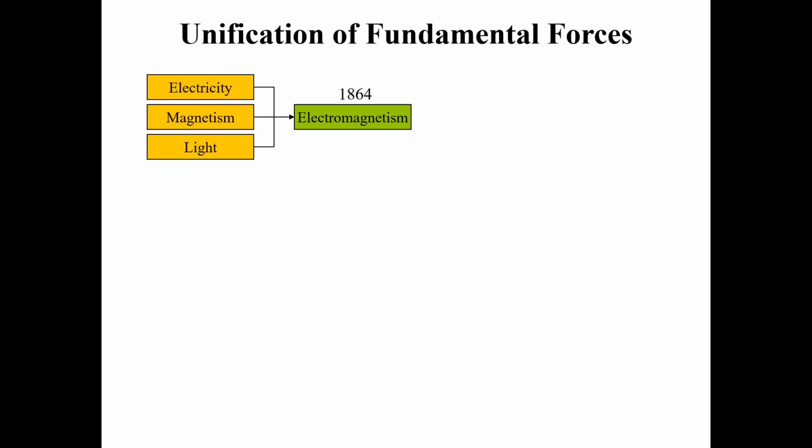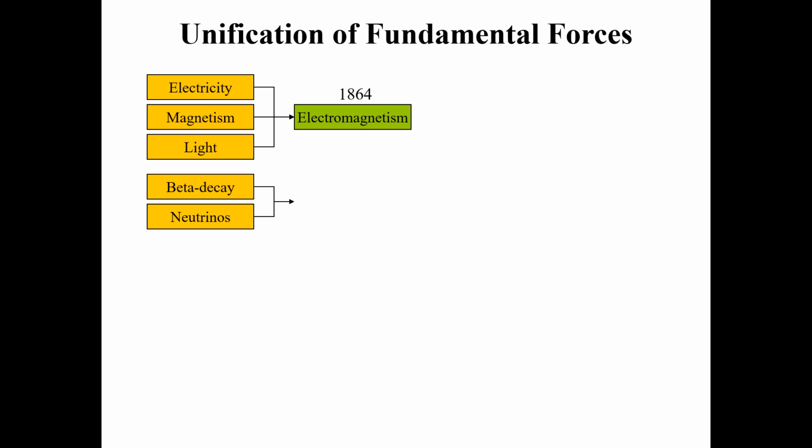This is the first attempt at the unification of the fundamental forces. You can say this was the era before the beginning of modern physics, when scientists were trying to unify the forces. So first they unified electricity, magnetism, and light into a single concept which they called electromagnetism.